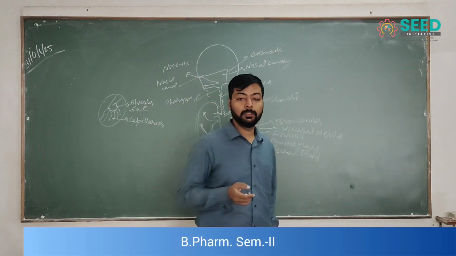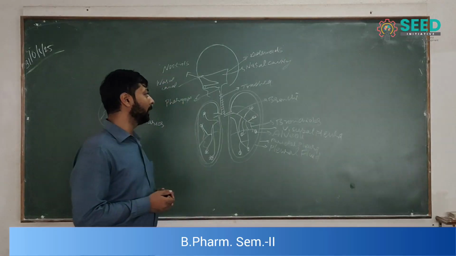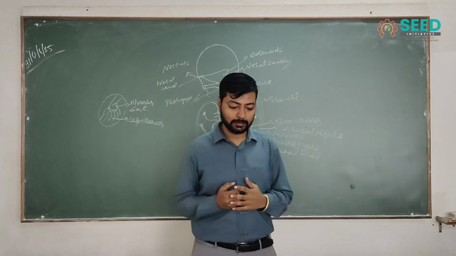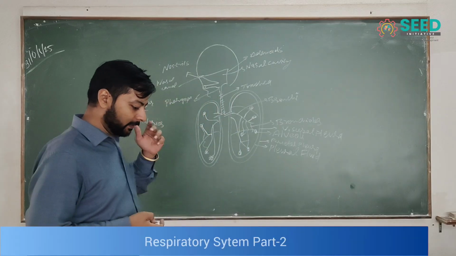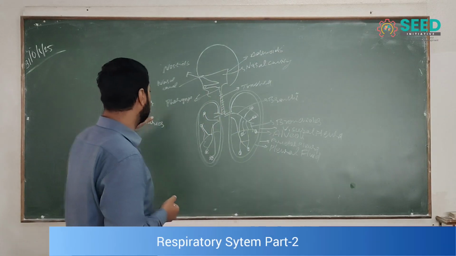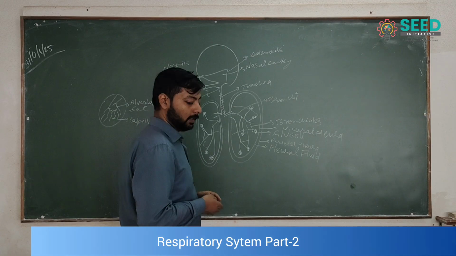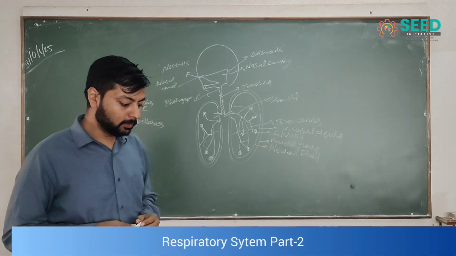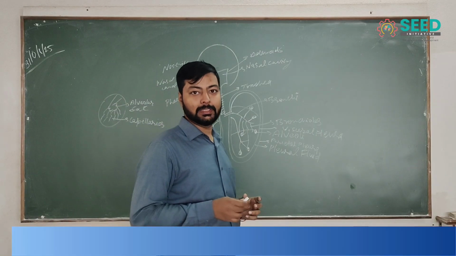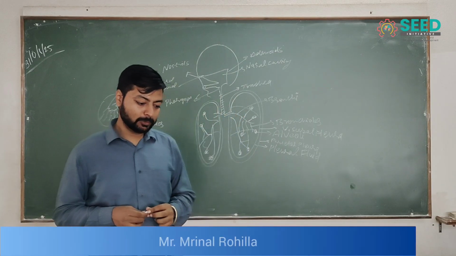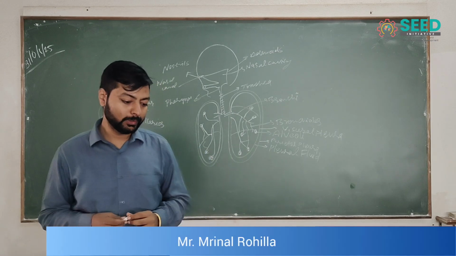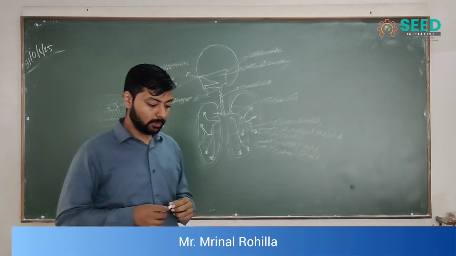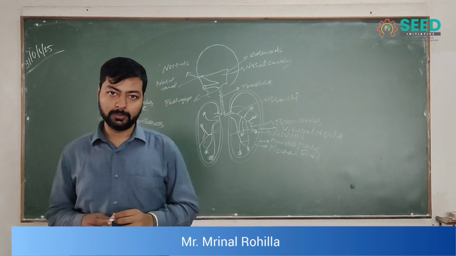Today I come here to talk about the respiratory system. This contains the upper respiratory system and lower respiratory system. Everybody knows that it starts from the nasal canal. The respiratory pathway from the nose, the cavity of the nose, is known as the nasal cavity, and it contains small hairs that are also used to filter, and the anterior portion of the nasal chambers is known as the nasal vestibule.